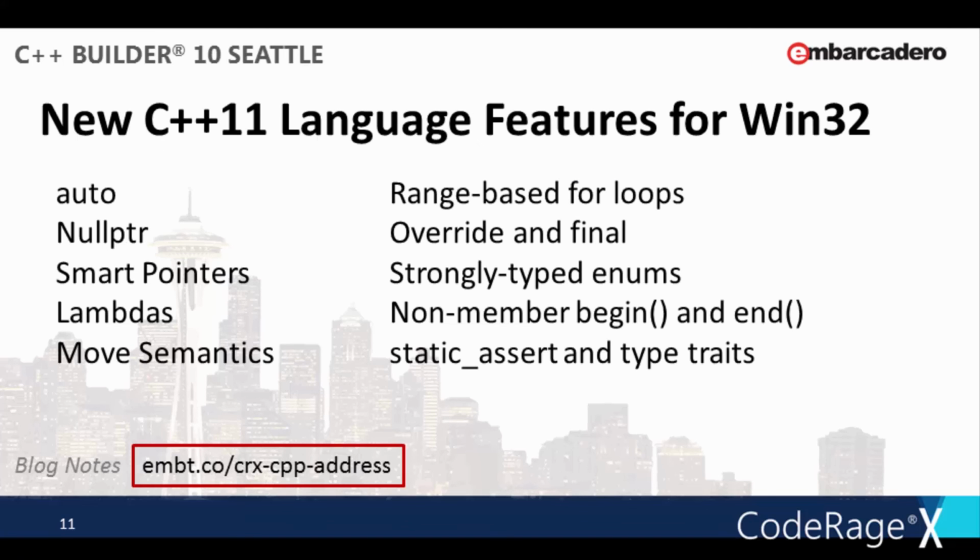New C++ language feature support for Win32 includes auto, null pointer, smart pointers, lambdas, move semantics, range-based for loops, override and final, strongly typed enumerations, non-member begin and end, static assert and type traits.